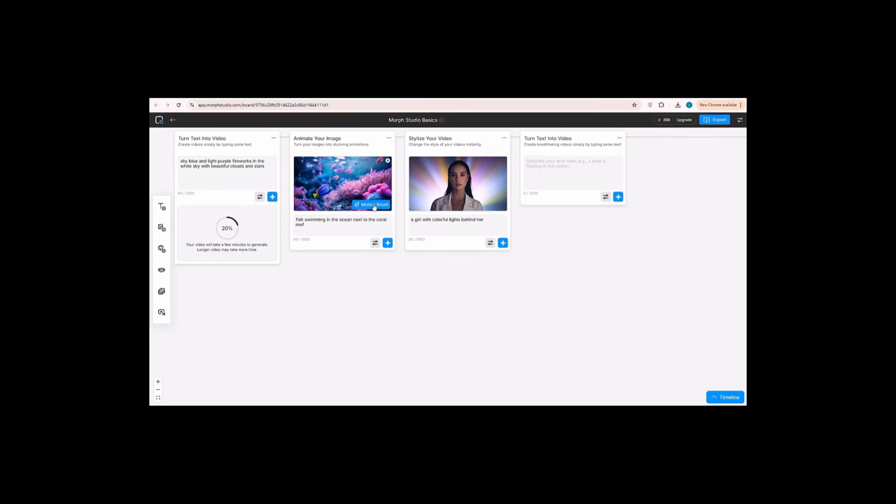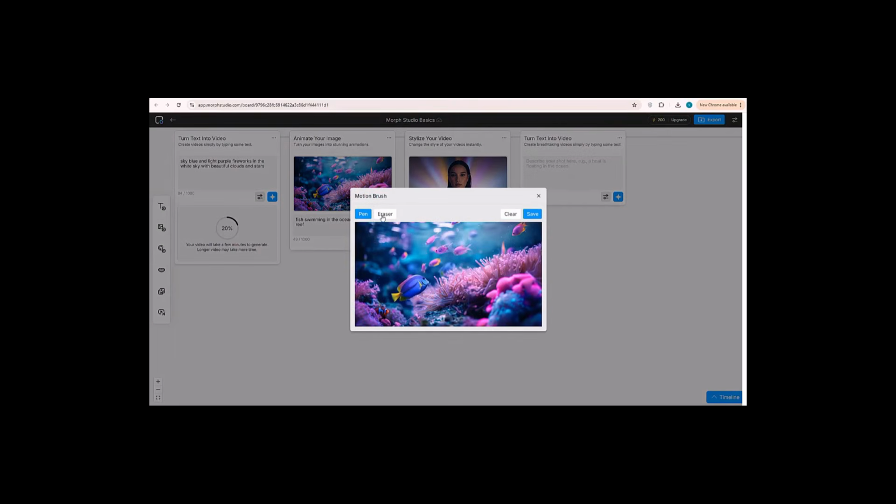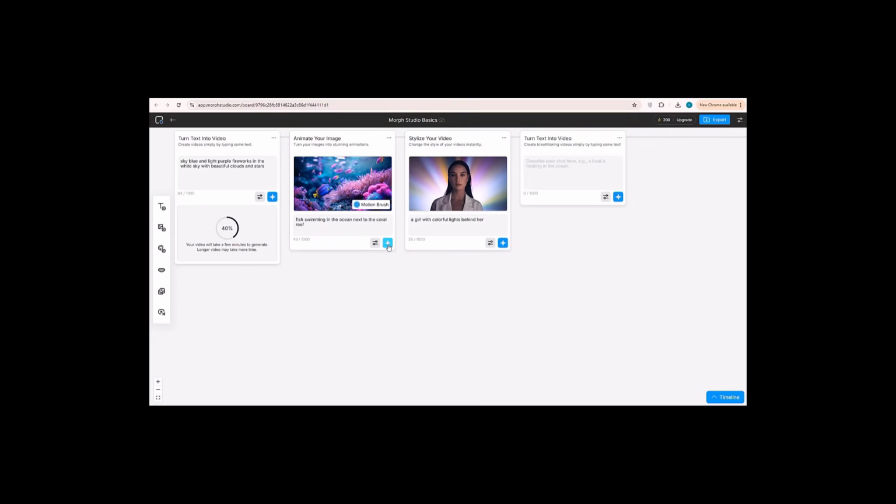With the motion brush feature, you can mark any area you want to move in the image. For example, click the motion brush, and mark the area you want to give motion. Click Save, and click the star icon to generate a video.